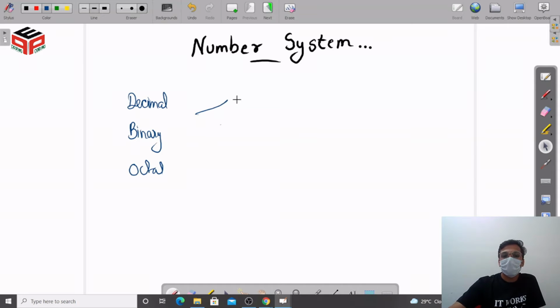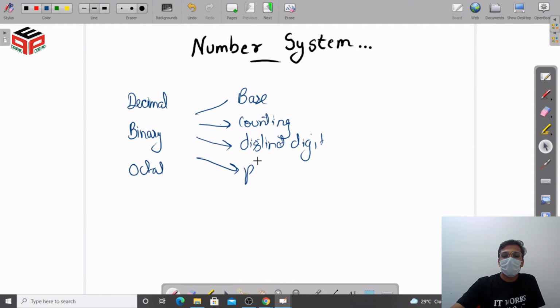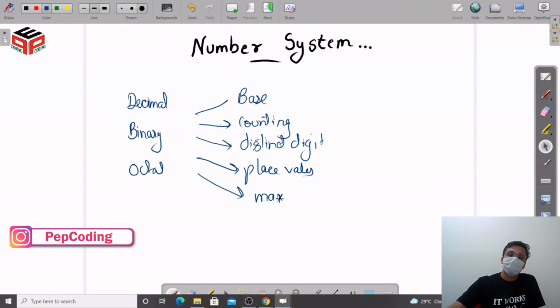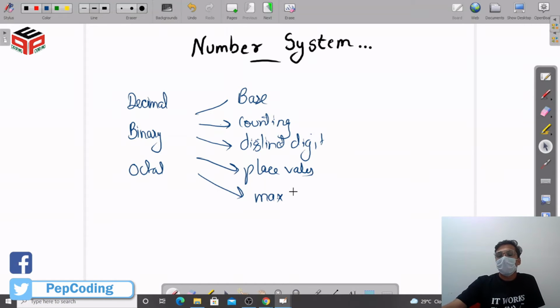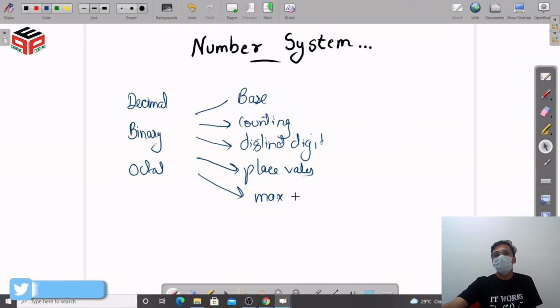For each number system, we are going to discuss their base, their counting, their distinct digits, their place values, and the maximum number that each number system can form with that many digits, let's say 3 or 4. These are the things that we are going to discuss in this video.